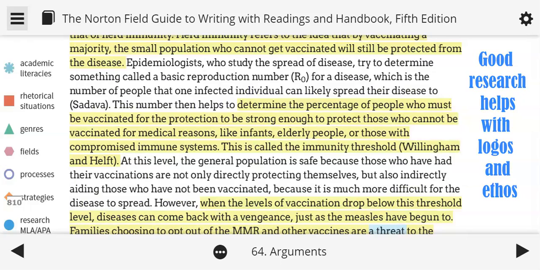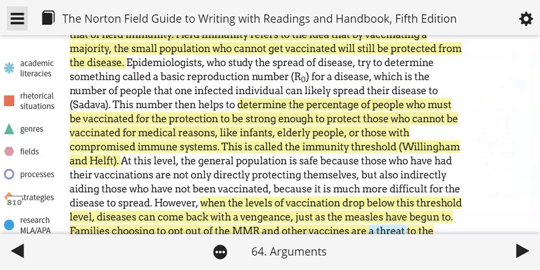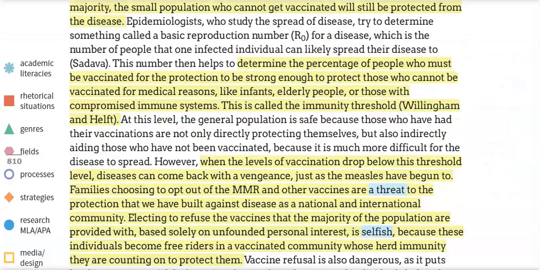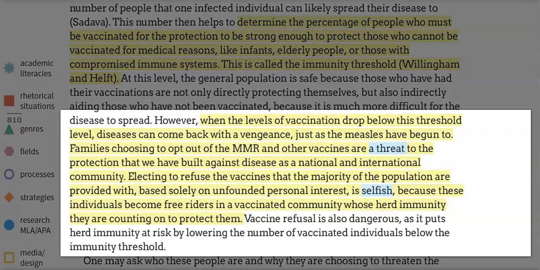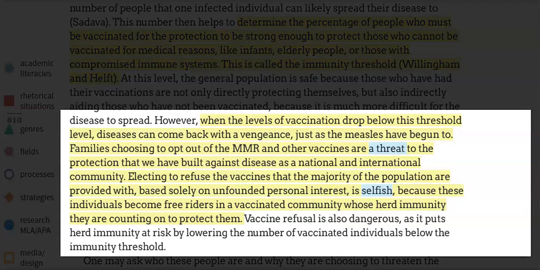Thus, Dzubay feels confident in making a forthright statement like she does on page 810, a little bit further down, indicating the people she is seeking to convince to change. She says, "Families choosing to opt out of the MMR and other vaccines are a threat to the protection that we have built against disease as a national and international community.